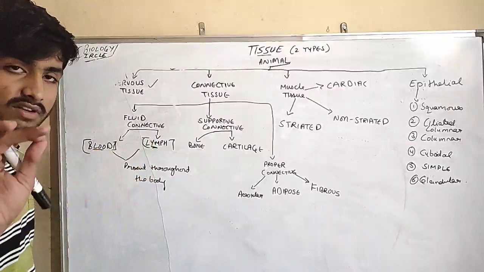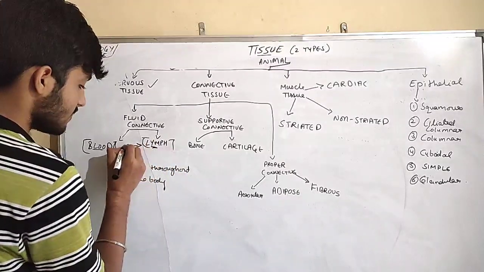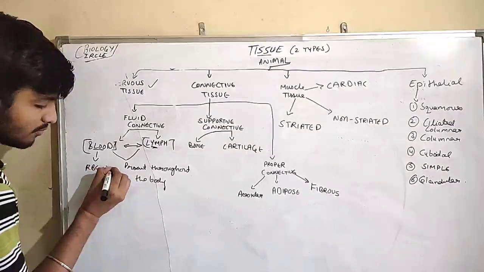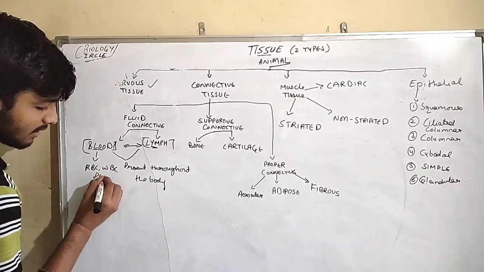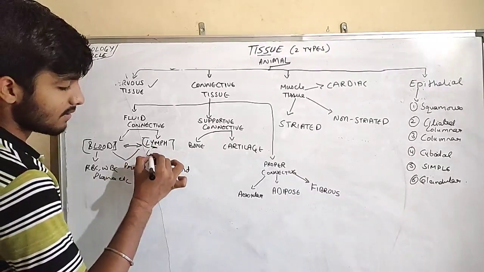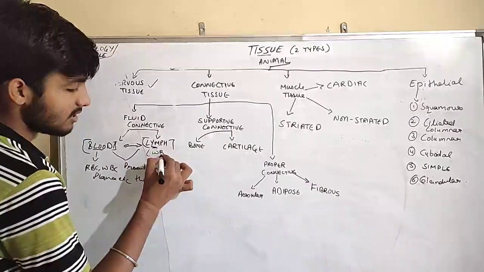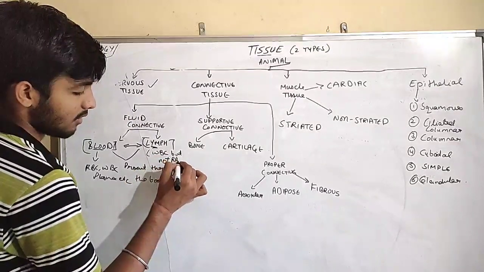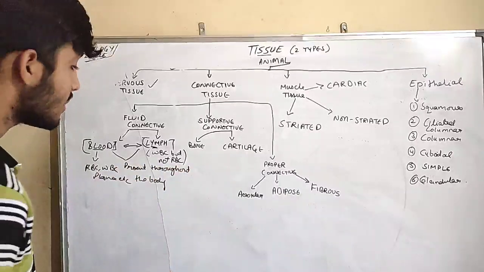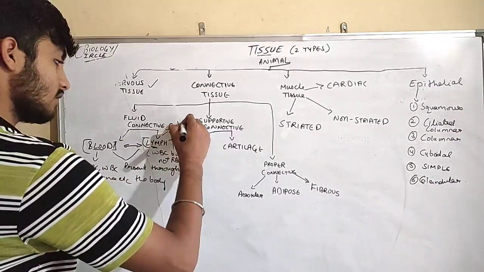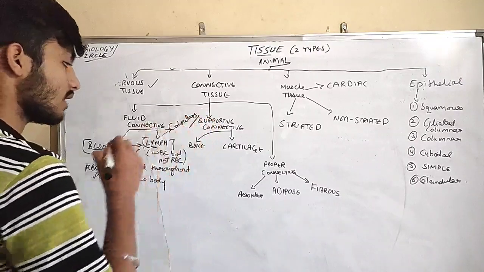One major difference between blood and lymph: blood has RBC, WBC, plasma, and so on, but lymph has WBC but not RBC. That is why lymph is colorless.